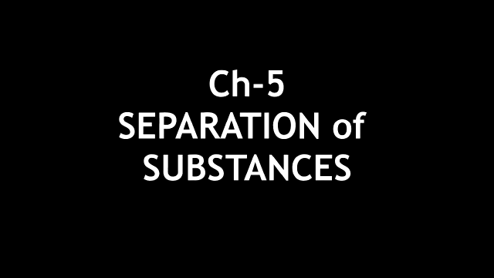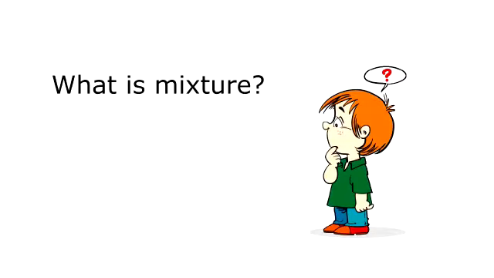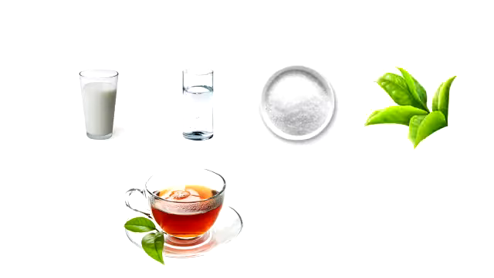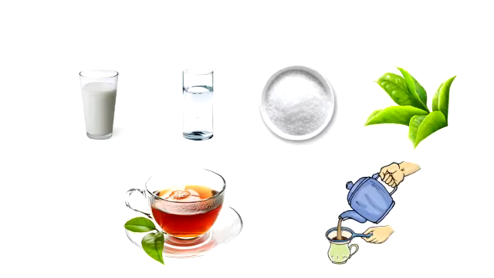Many things that we see and use every day are a mixture of different things. So what is a mixture? Materials which contain two or more substances in any proportion are known as mixtures. Example, tea is a mixture of milk, water, sugar and tea leaves. Tea leaves are separated from the liquid with a strainer while preparing tea.